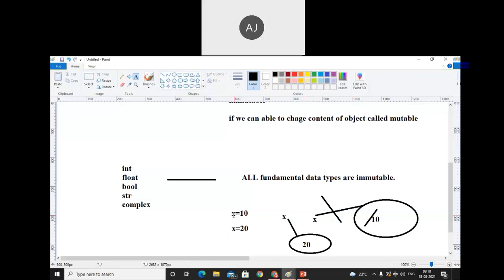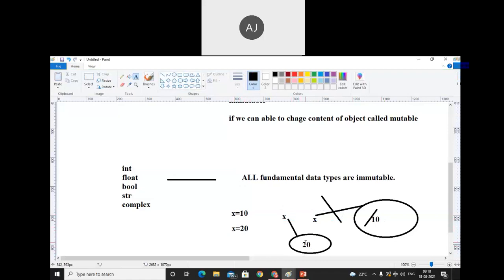First of all, I used x is equals to 10, but I'm not able to modify that x. That's why I'm using x is equals to 20. So after writing x is equals to 20, it may seem to you that the 10 is modified, but the answer is wrong. In that case, the 20 means a new object will be created.